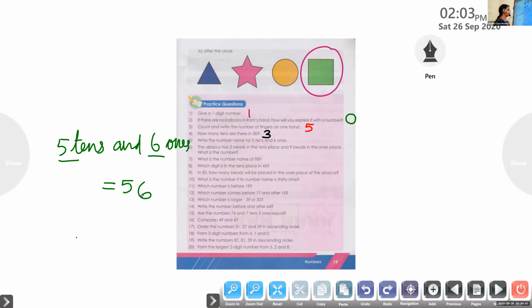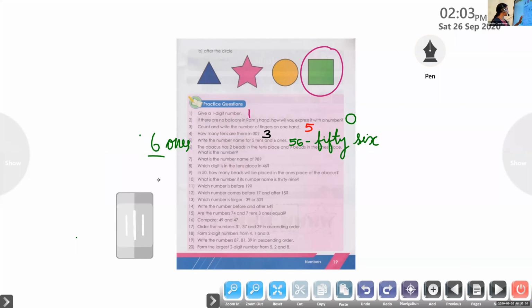So you have to say the spelling. F-I-F-T-Y, S-I-X. Okay, good. F-I-F-T-Y, fifty, S-I-X, six. 56.